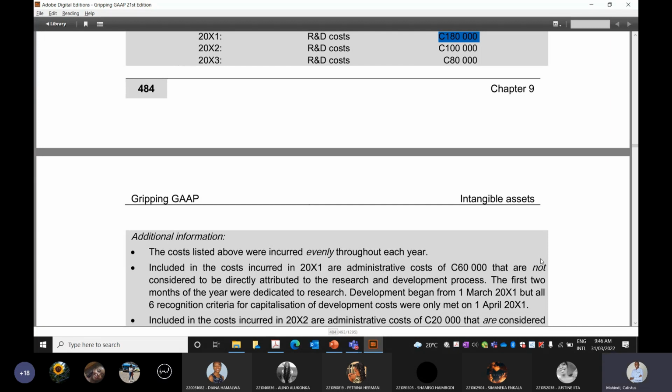Can we capitalize the whole 180,000 in 20x1? No. Okay, so how much are we going to capitalize and how much will be expensed in 20x1?